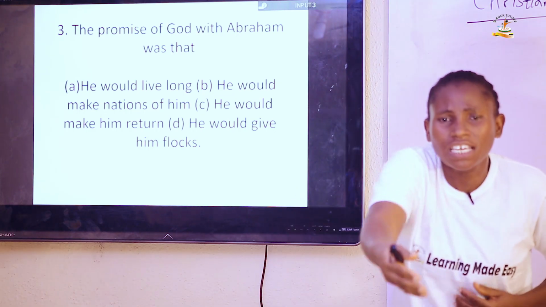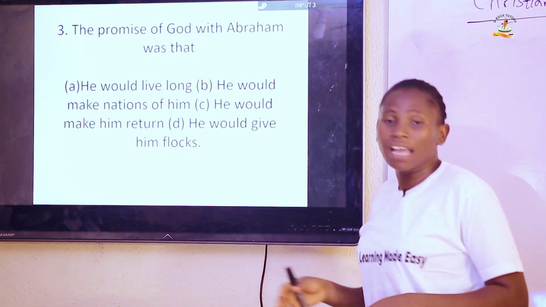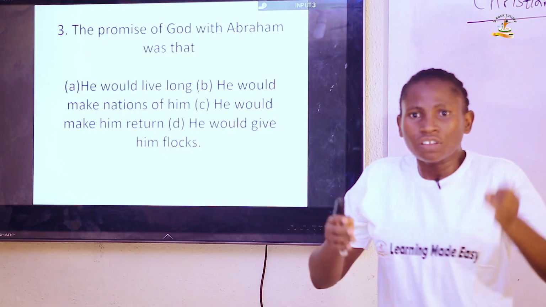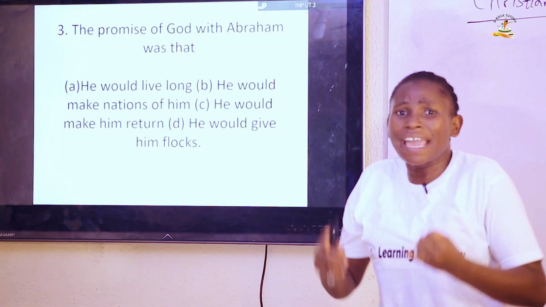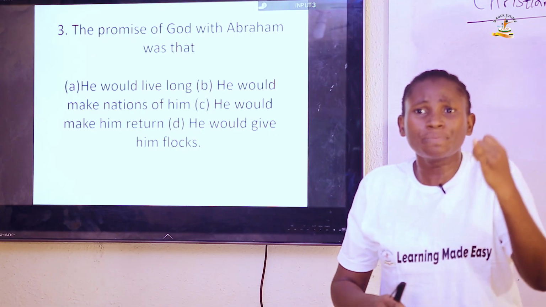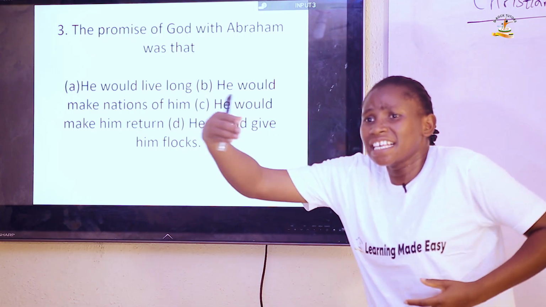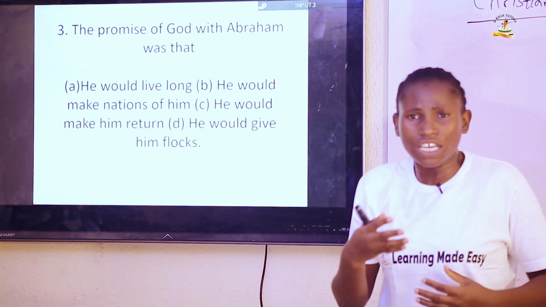And God now made his covenant with Abraham. And what are these covenants? He told him that he is going to make him a blessing, and that his descendants will be blessed through him.